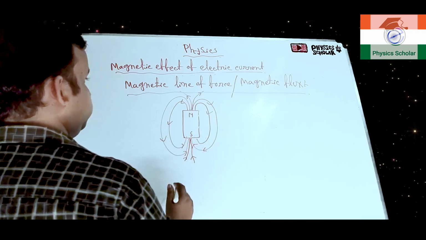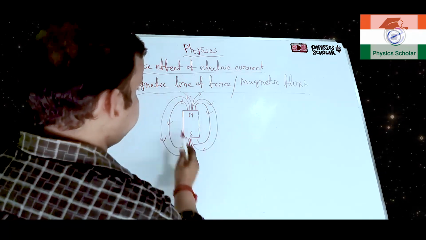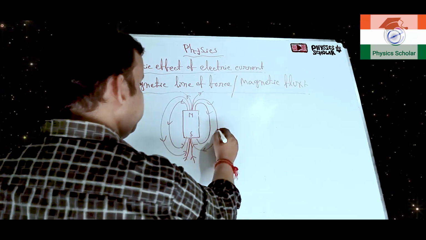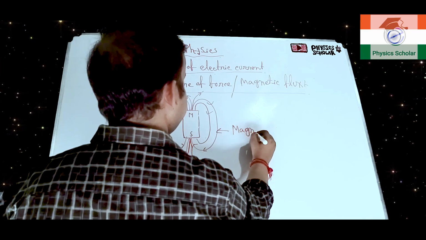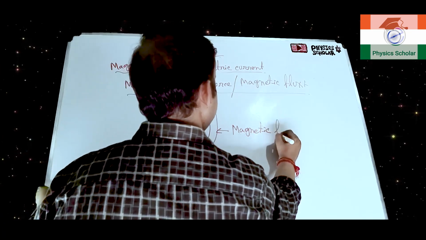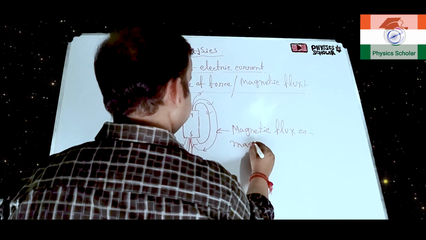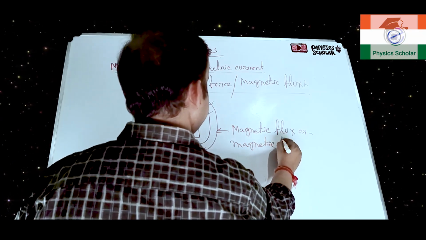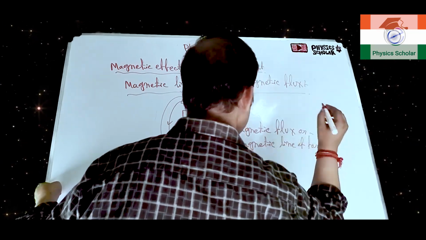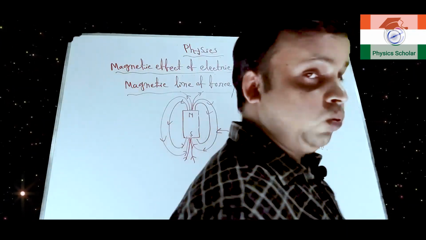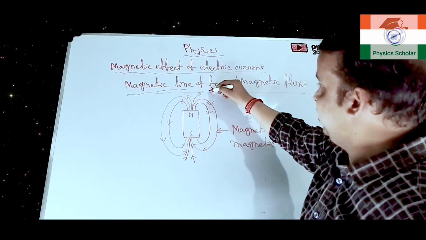That means the direction will be originated from north pole and it will enter in south pole. So, this imaginary line is known as magnetic flux or magnetic line of force.